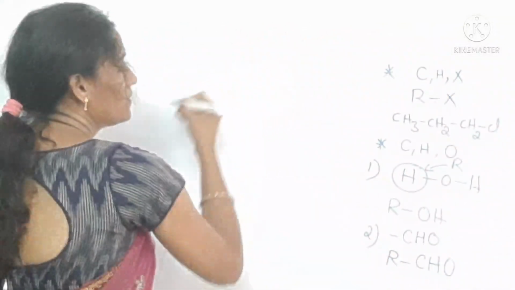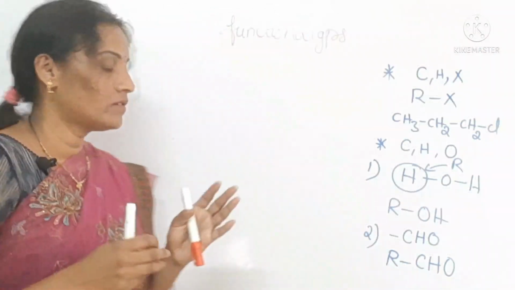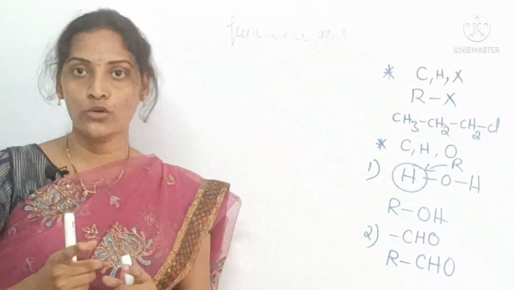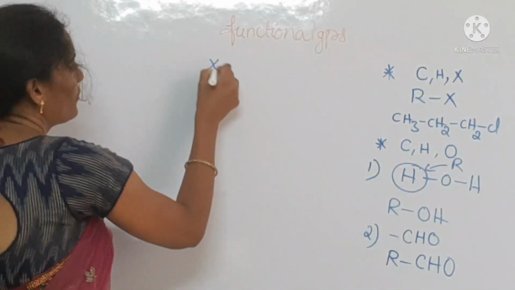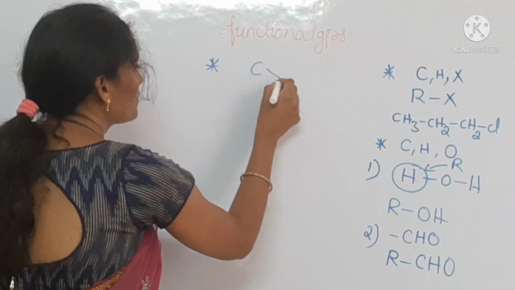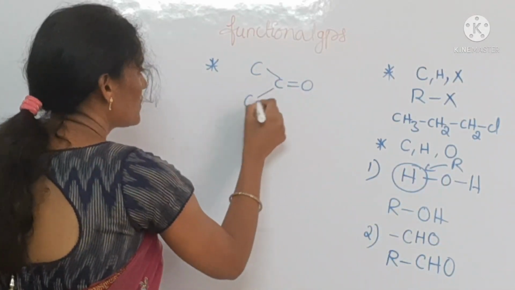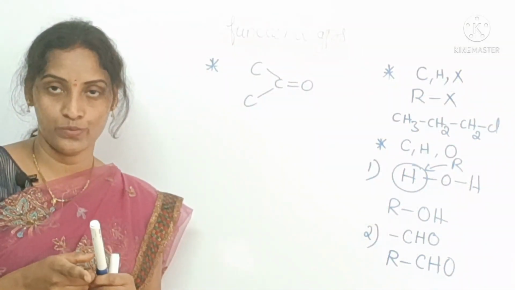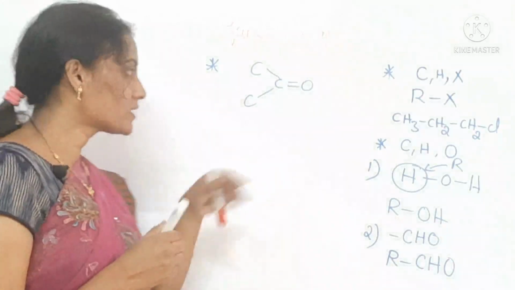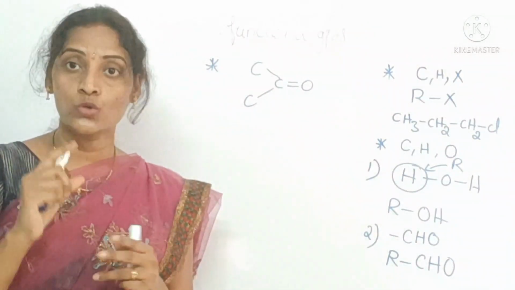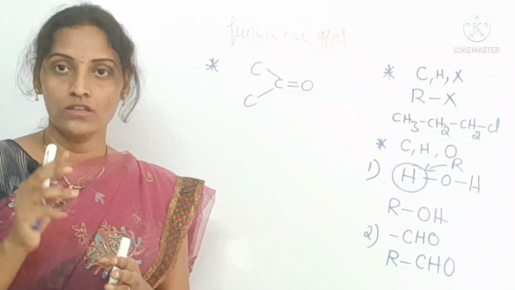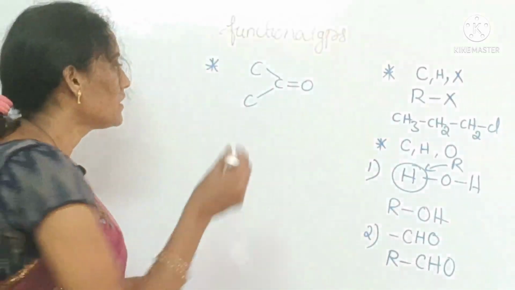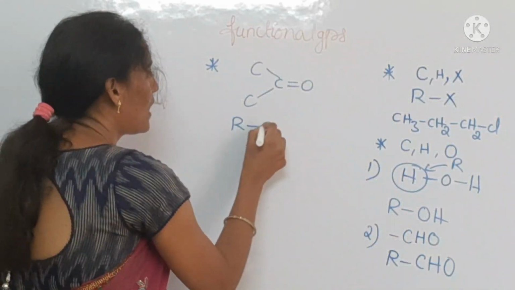Coming to the next one, before the esteric functional group, you can take the ketone functional group. If hydrocarbons have the C double bond O functional group, this is the ketonic functional group. If it is present in hydrocarbons, those particular compounds are called ketones. Here it can be represented with RCOR.